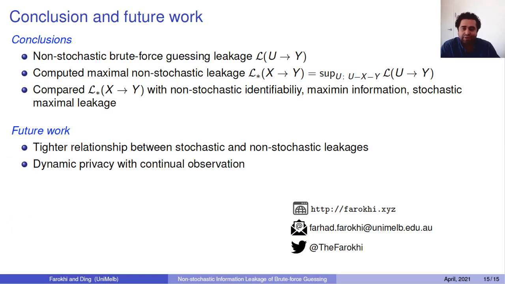Now to conclude, I just wanted to mention that the aim of this paper was to use this brute force guessing framework that is out there and try to tailor it to the non-stochastic framework and construct this maximal leakage based on that, and then try to relate this non-stochastic to the stochastic versions of the information leakage and the non-stochastic information leakages that are already there, like the non-stochastic identifiability and the maximin information.